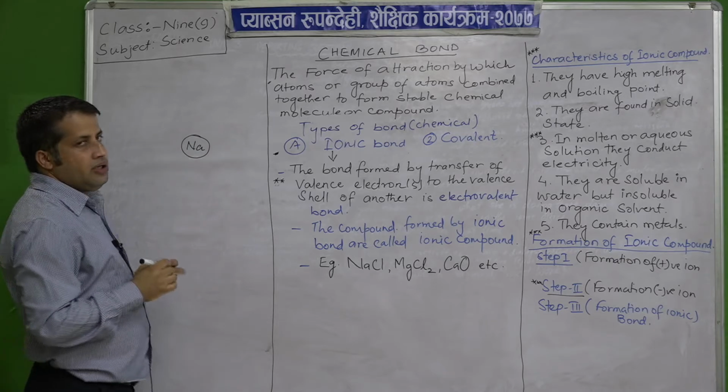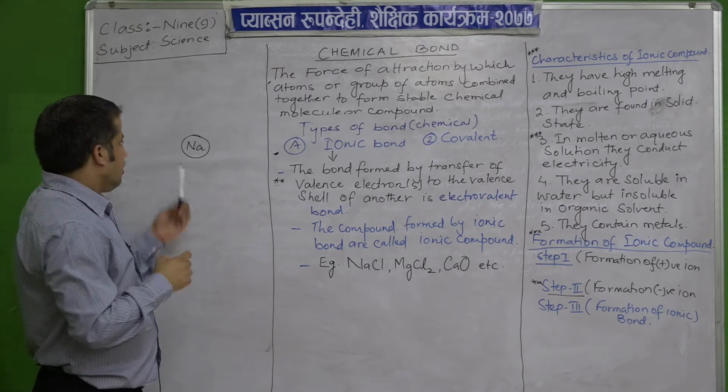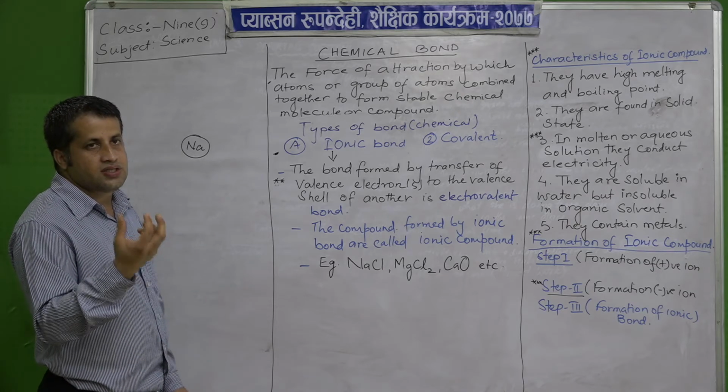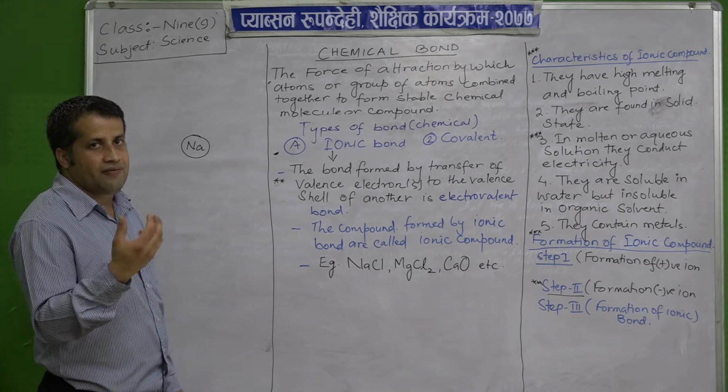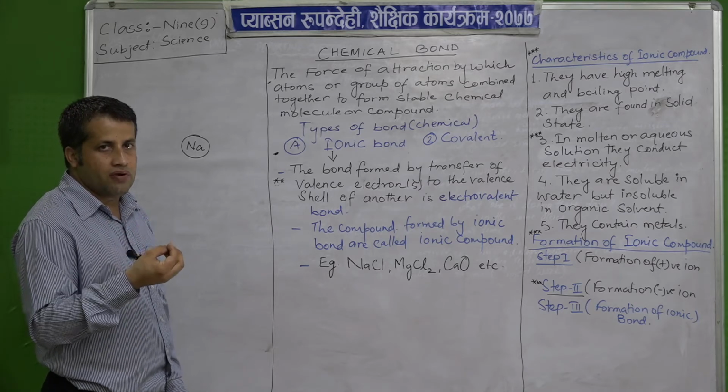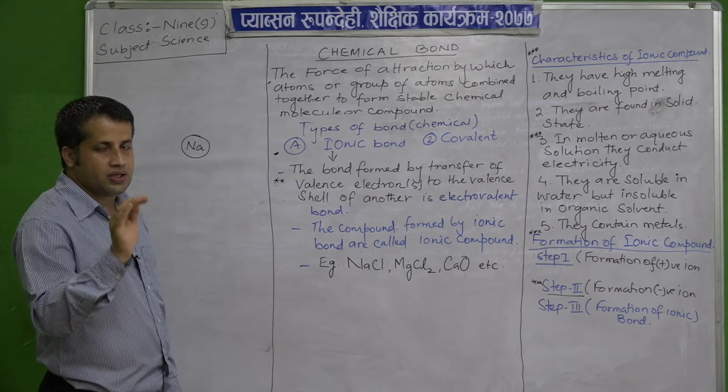For example, sodium as an atom is stable. It does not have any charge as a whole, because the number of electrons and protons is equal.